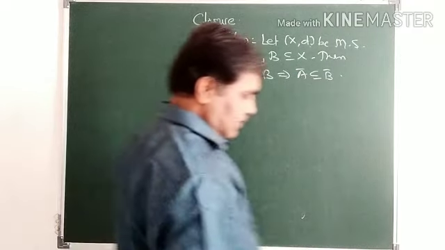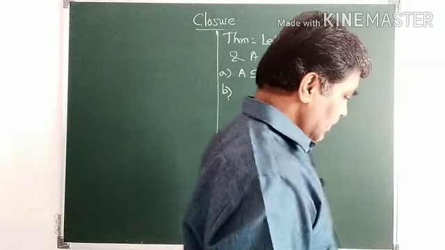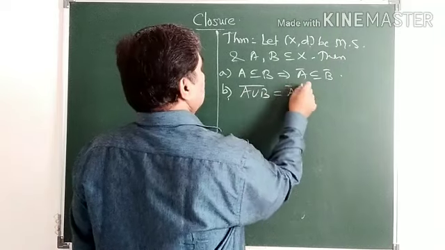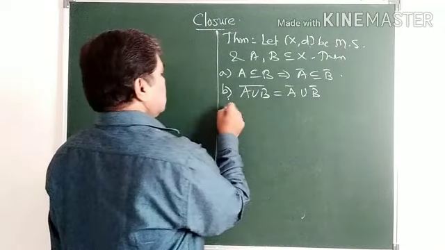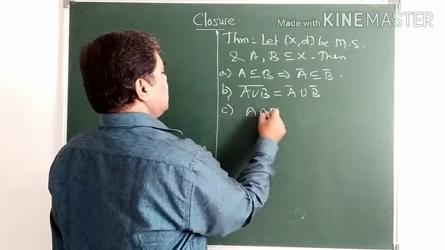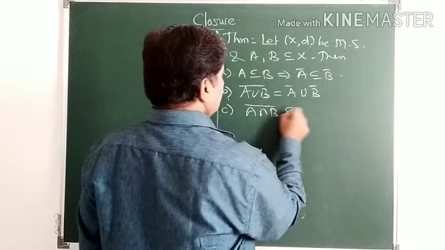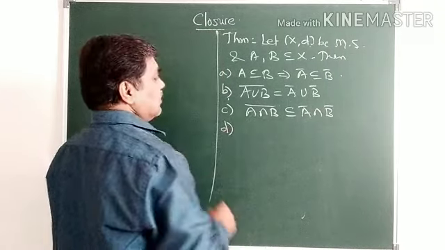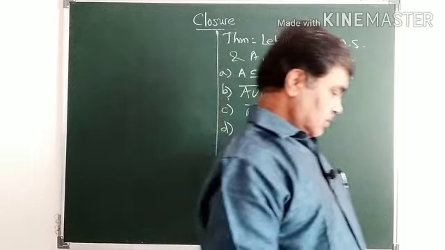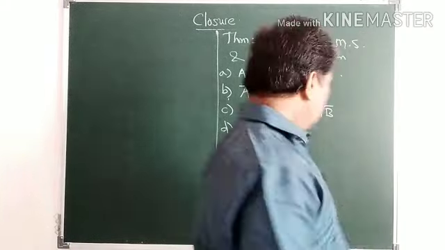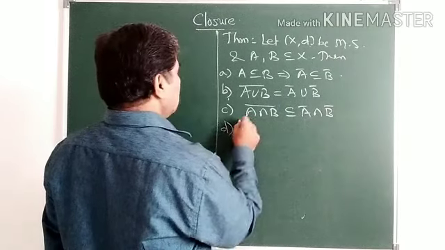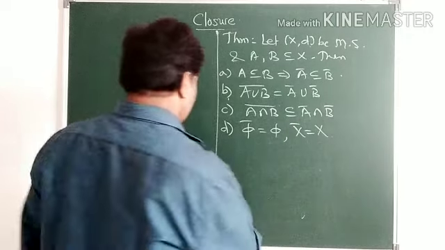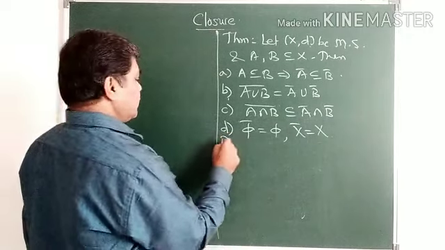B part: the closure of A union B is equal to A closure union B closure. C: the closure of A intersection B is contained in A closure intersection B closure. And D: phi closure is equal to phi, and X closure is equal to X, which are obvious results. These results are important. Proof.